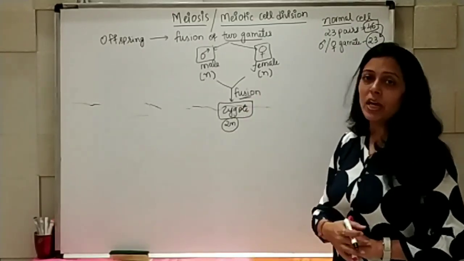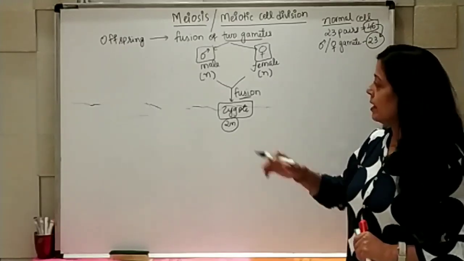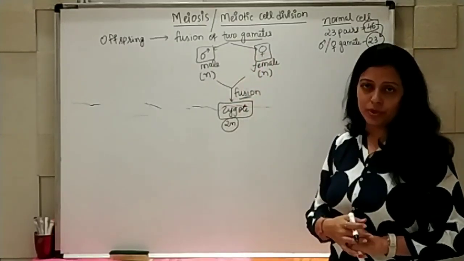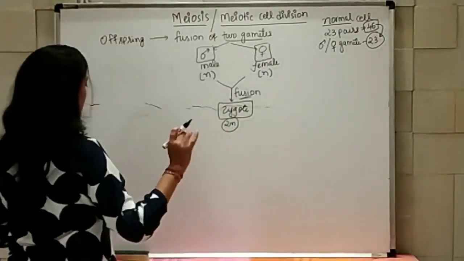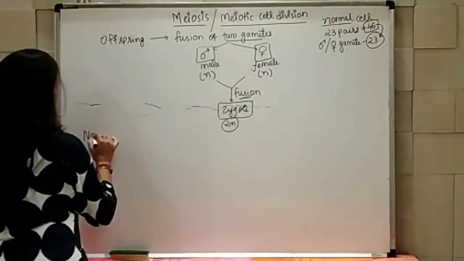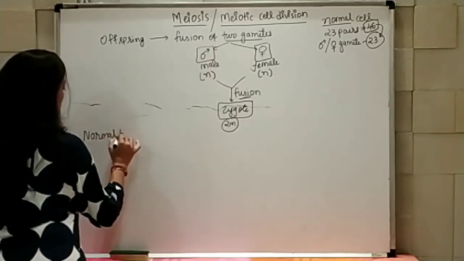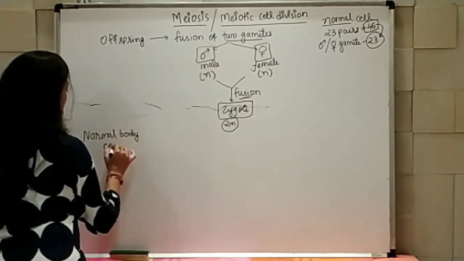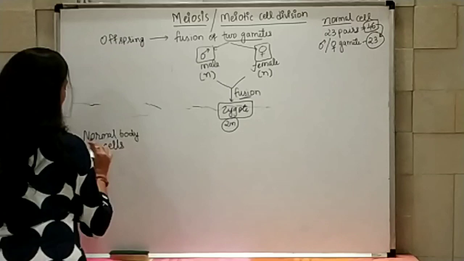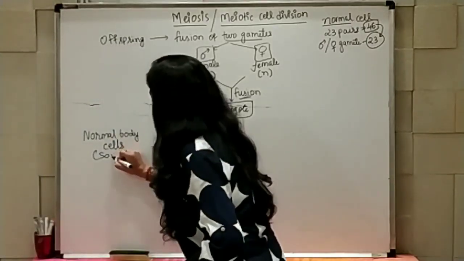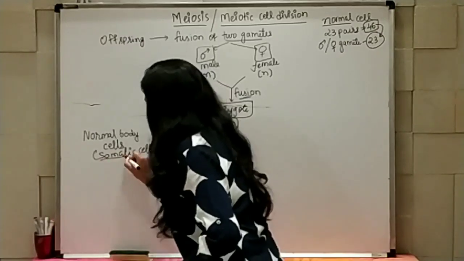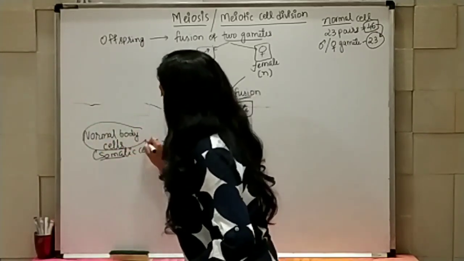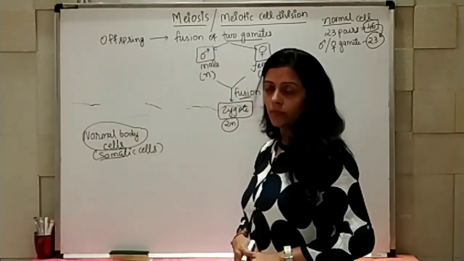So the first question which arises in our mind is how these gametes have been produced. The gametes have been produced from normal body cells, or you can say somatic cells. These cells are also known as somatic cells. Whenever the word somatic is there, it means normal body cells.